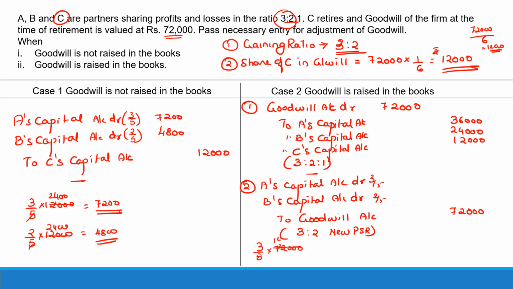14,500 into 3, 43,500 and 2 by 5 of 72,000, 14,500 into 2, that would be 29.